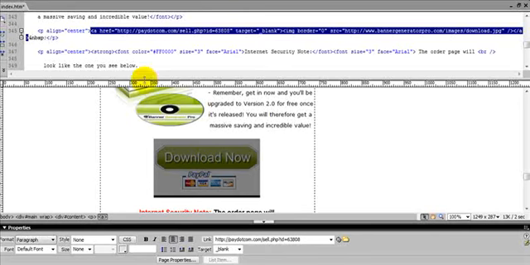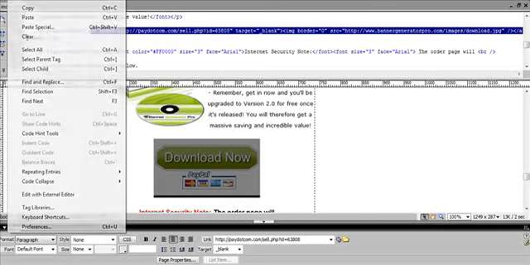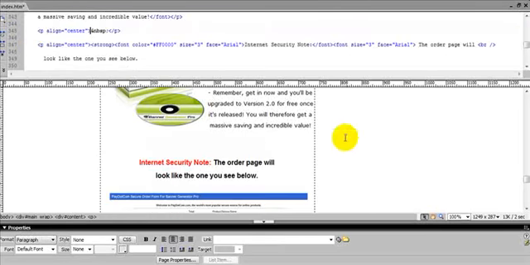If you see this code right here, this is the code from PayDotCom that goes directly to the owner of this site's account. What we want to do is completely get rid of this. So we're just going to highlight it, go up here to edit and push clear. Okay, now that payment button is completely gone.